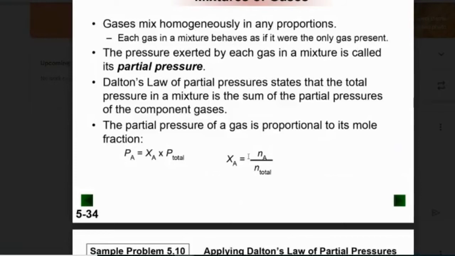Now this is a different way to do it on the bottom. We want to find the pressure of an individual gas. X stands for what we call the mole fraction. And mole fraction is kind of like a percent. We look here, we can see that if we take the moles of the gas we're trying to study, divided by the total number of moles, then we get the mole fraction. We don't multiply by 100, we multiply by the total pressure of the gas. That gives us the partial pressure, the individual pressure of that gas based on the number of moles it is.